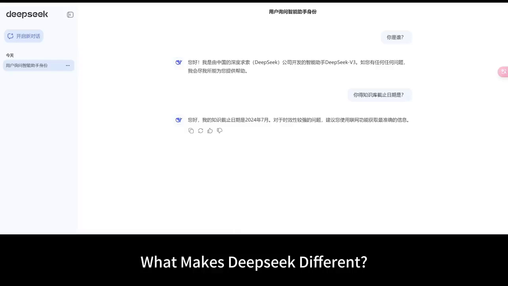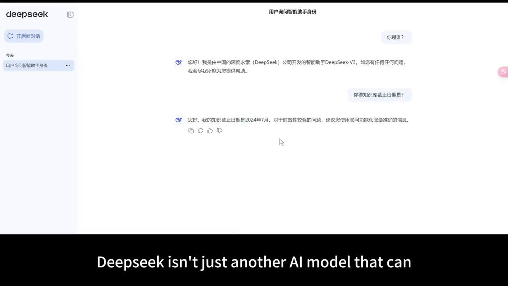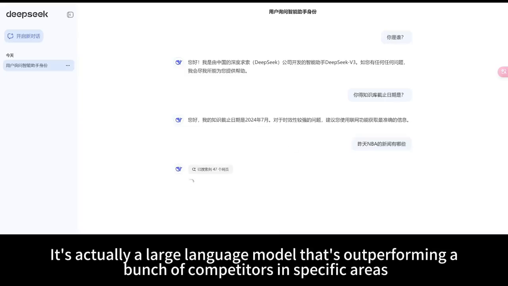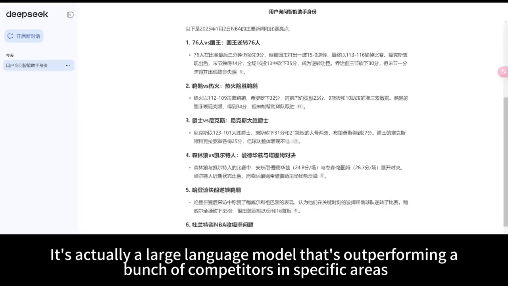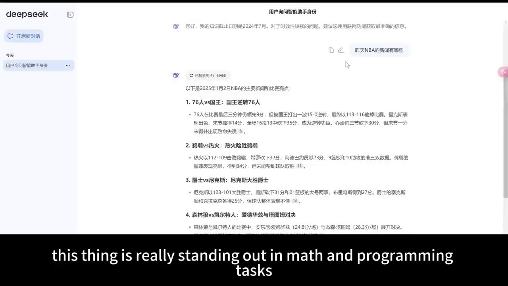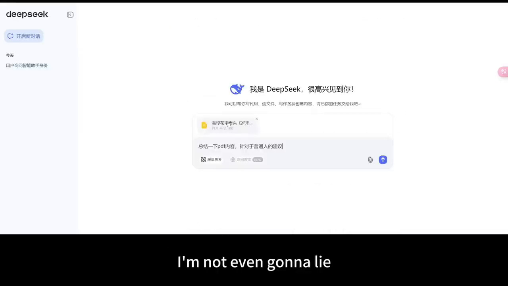What makes DeepSeek different? First things first. DeepSeek isn't just another AI model that can write some fancy text or answer a few questions. It's actually a large language model that's outperforming a bunch of competitors in specific areas. This thing is really standing out in math and programming tasks. That's impressive, right? I'm not even gonna lie.